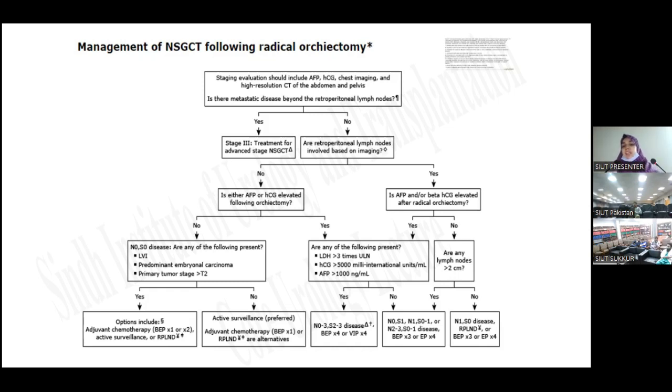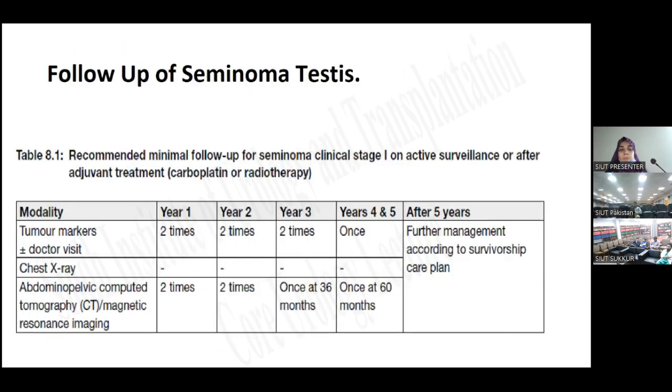And if there are any lymph nodes more than 2 centimeters, then again we will offer him chemotherapy. And if the disease is stage 3, treatment for advanced germ cell tumor, we will offer him chemotherapy.